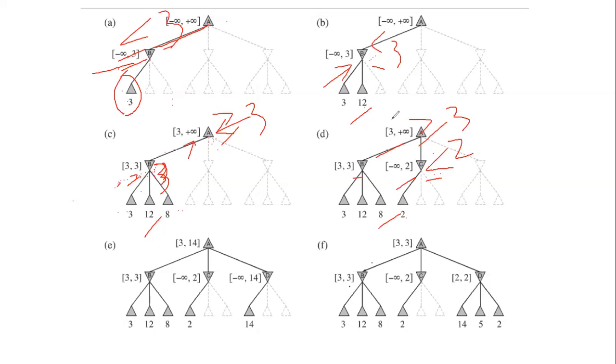That means as soon as we find this relation of these two nodes, because it is minimum player, this is maximum player, and as soon as we came to know that this is less than equal to 2, that is it is equal to minus infinity to 2. Okay, so we need not generate these nodes. These nodes need not be generated. So this is called pruning. This is beta pruning.